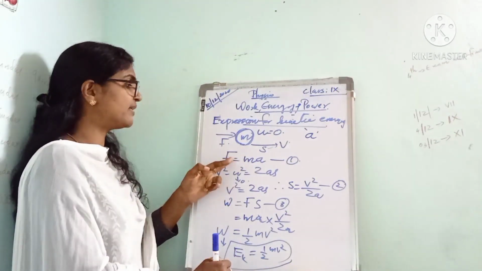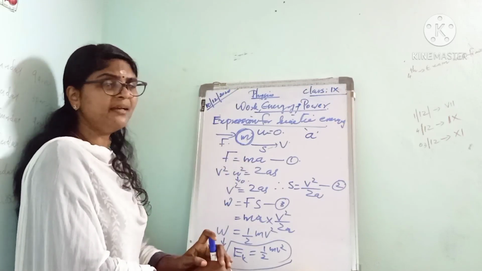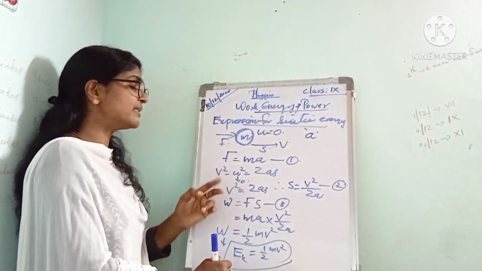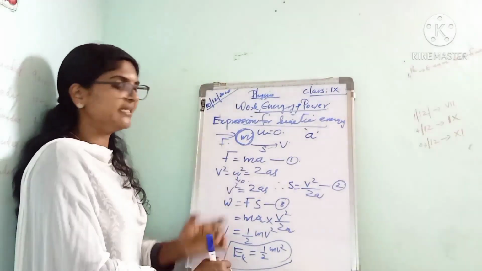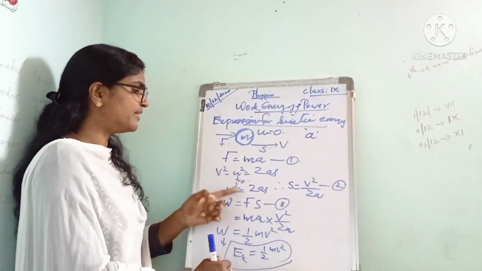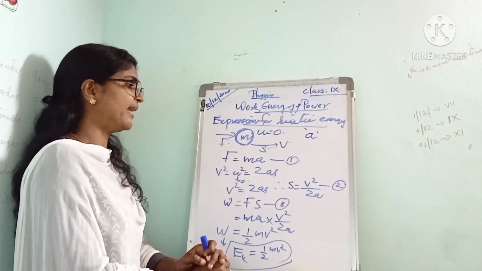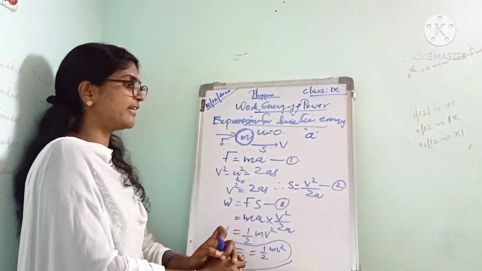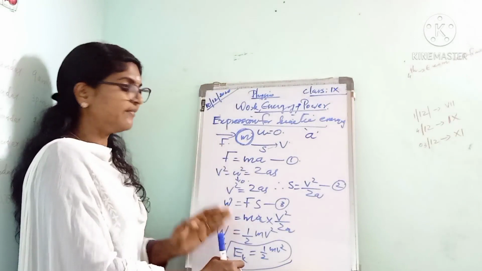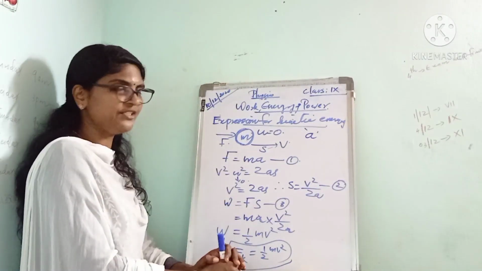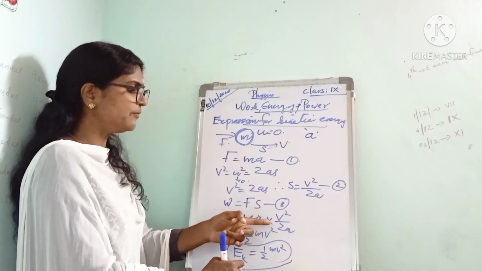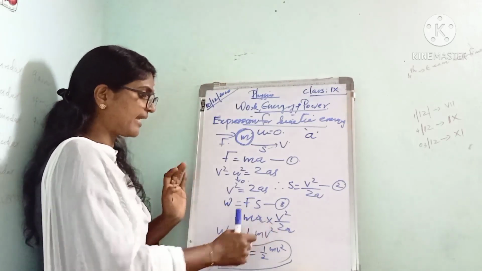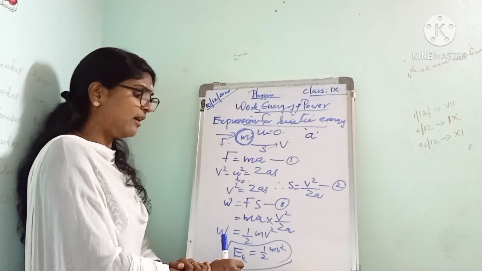Here, by Newton's second law, we can write F equal to ma. Let this be equation number 1. Then, by considering the third equation of motion, v square minus u square equal to 2as, where u is 0, so v square equal to 2as. From this, s can be written as v square divided by 2a. Then we know the work done W is equal to F into S. Substituting for F and S, we can write ma into v square by 2a. Then a cancels and the remaining is half mv square.